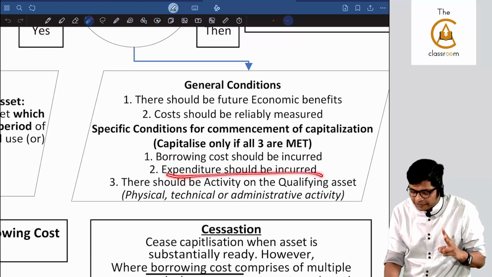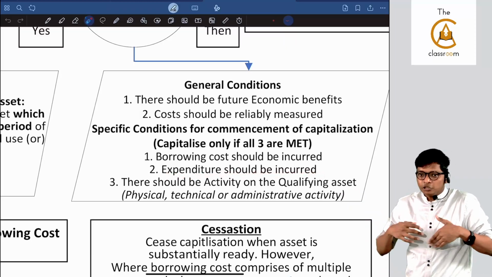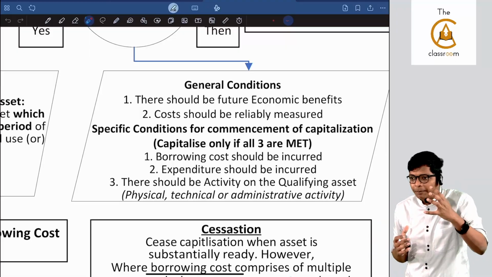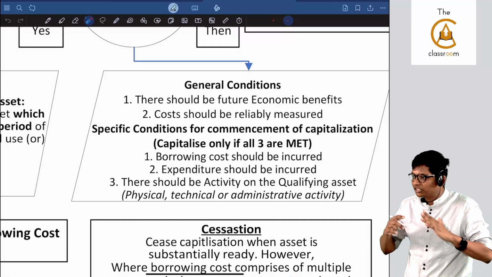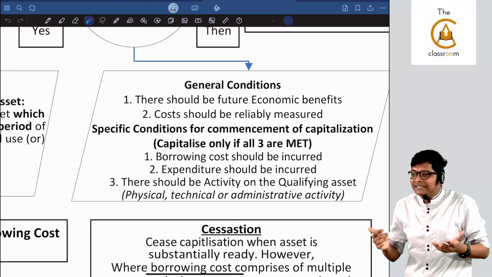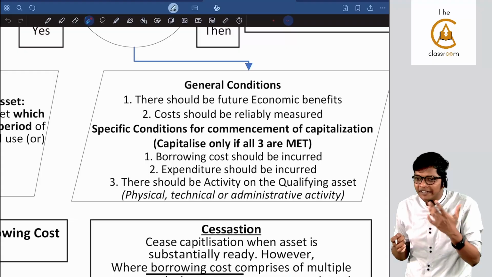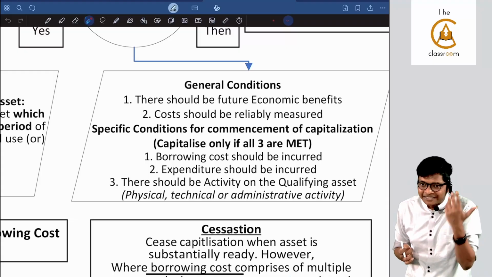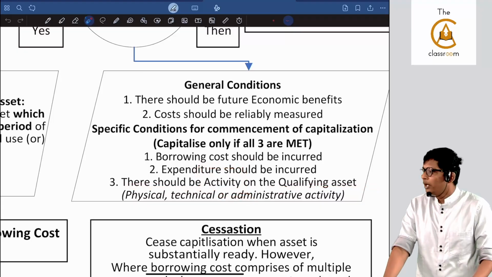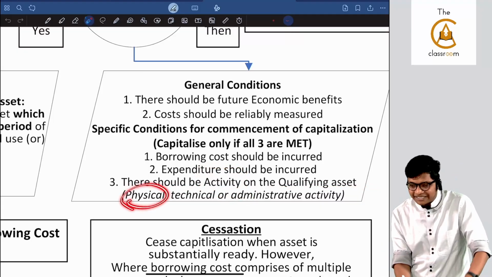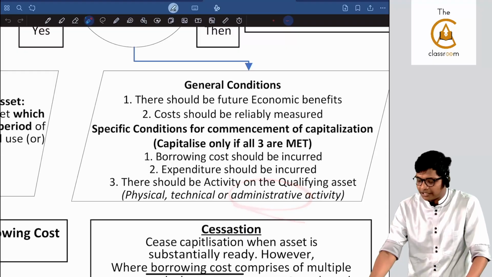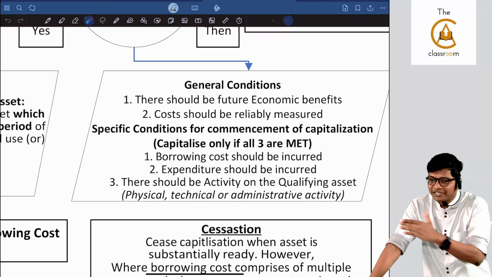Second, expenditure should be incurred. That means I should have spent, I should have purchased bricks. By just taking a loan and purchasing bricks, I can't capitalize. I should start the work. I purchased bricks and kept them 6 months. I didn't start the work because the astrologer told me to wait for 6 months to do the puja. Then that 6 months you can't capitalize. There should be activity on the qualifying asset. Any kind of activity, physical, actual construction, technical, some site testing, administrative activity also should take place. Doing some measurements, all of that.